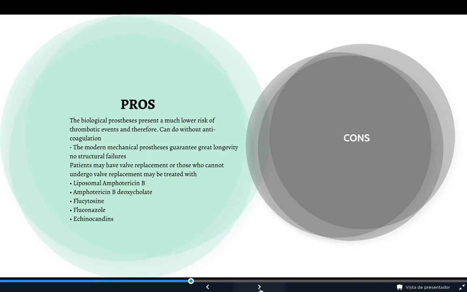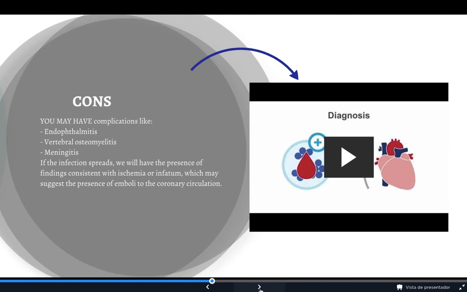Patients might have valve replacement, or those who cannot undergo valve replacement may be treated with liposomal amphotericin B, amphotericin B deoxycholate, flucytosine, fluconazole, and echinocandins. And the cons: you may have complications like endophthalmitis, vertebral osteomyelitis, and meningitis.